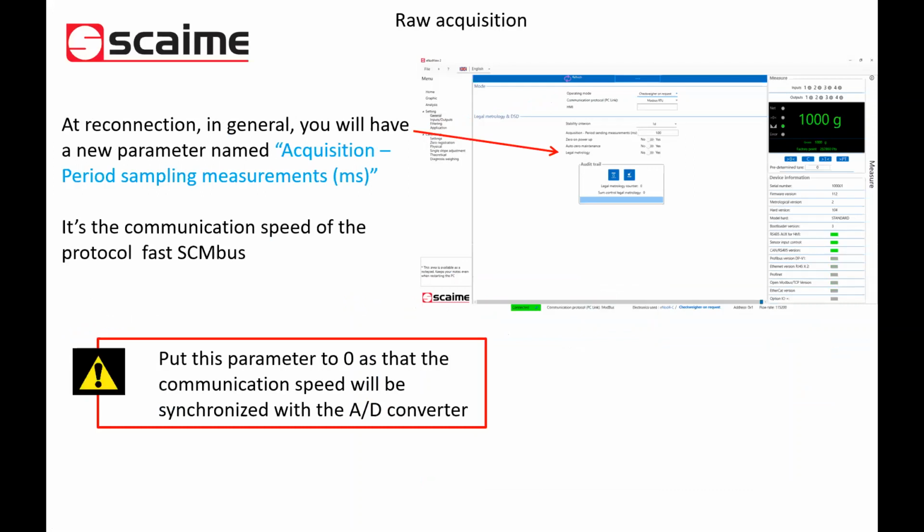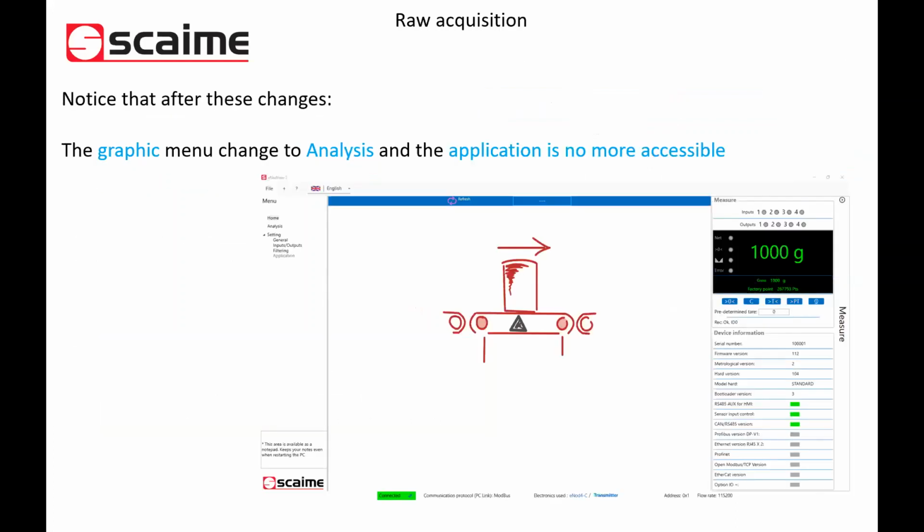So you send it and you save in EEPROM, and when you reconnect, you have a new parameter named acquisition period sampling measurements, and you have to set it to 0 in order to leave the eNode speaking when the data arrives from the AD converter. Notice that after this change, the graphic menu has changed to analysis, and you cannot go anymore in application because you are in transmitter.